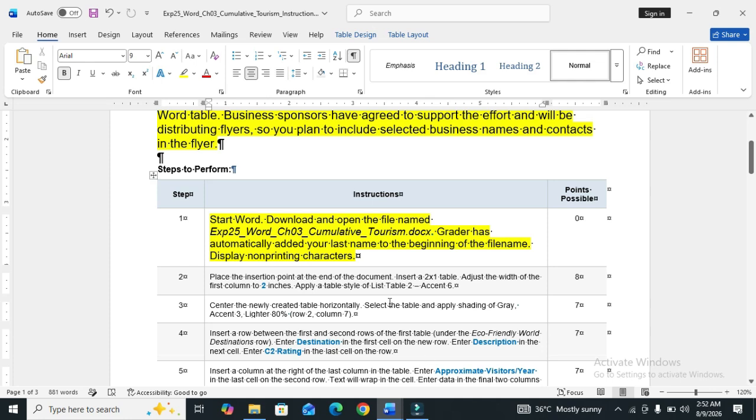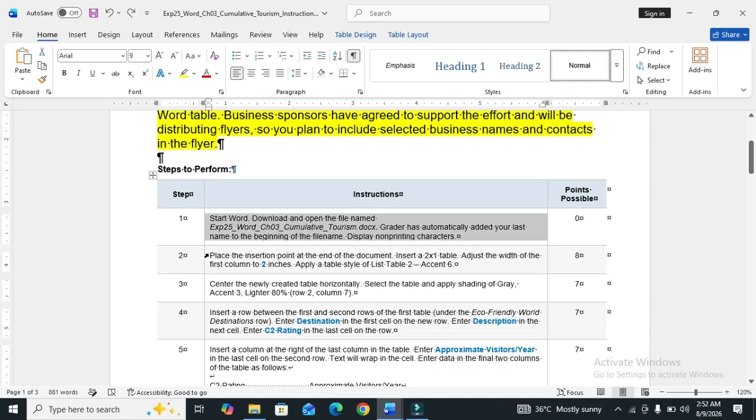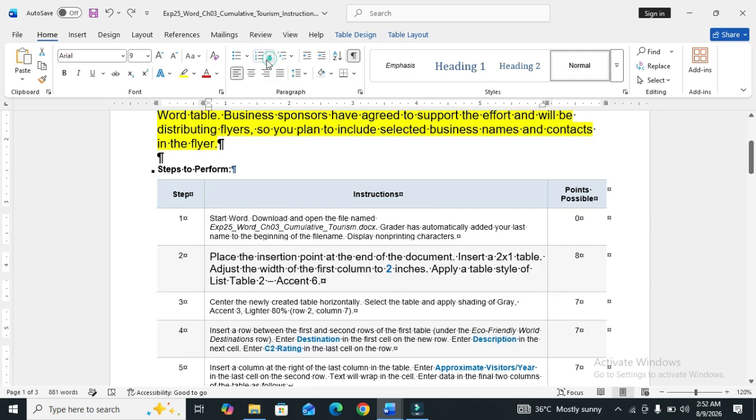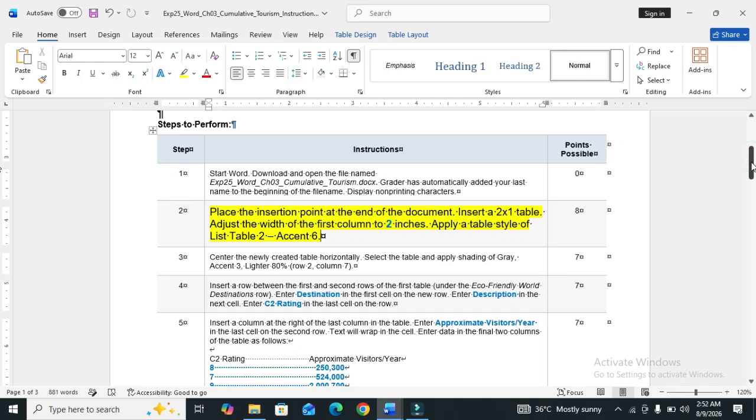So we move to the second step. Our second step is: place the insertion point at the end of the document. Insert a 2x1 table. Adjust the width of the first column to 2 inches. Apply a table style of List Table 2 Accent 6. So the first part of this step is place the insertion point at the end of the document.